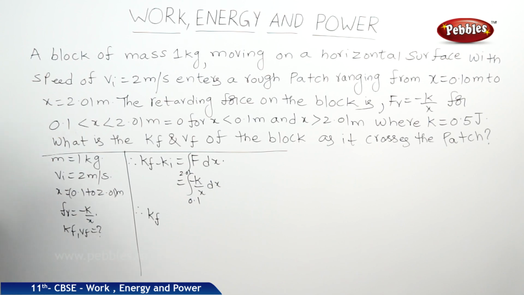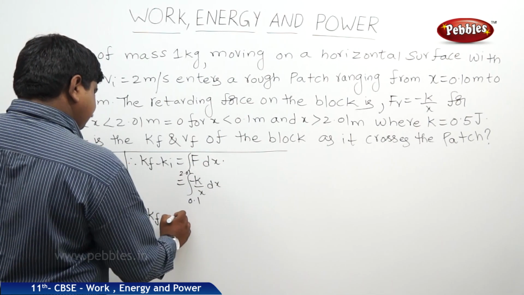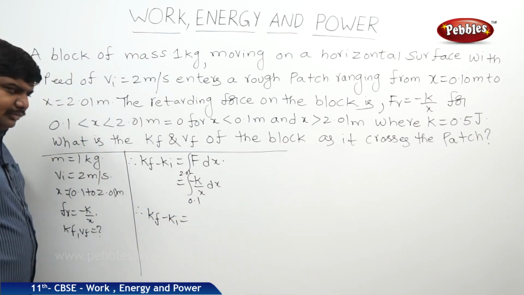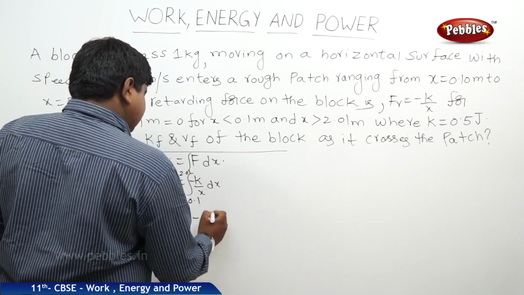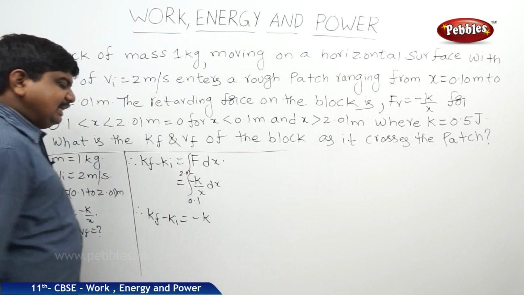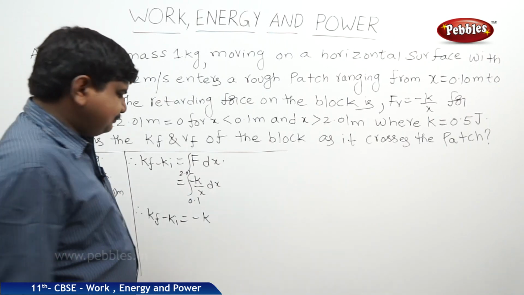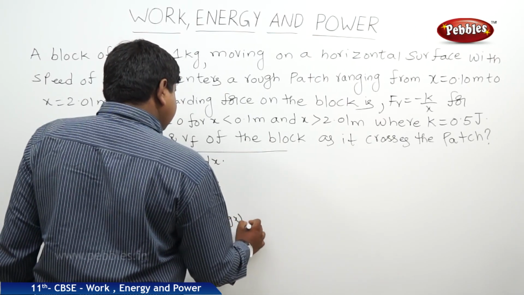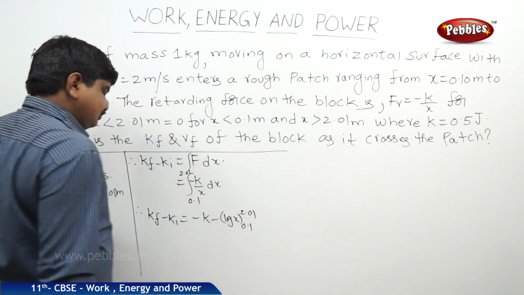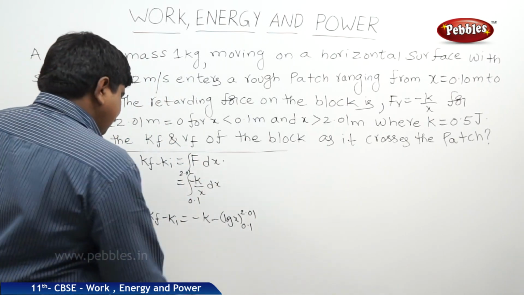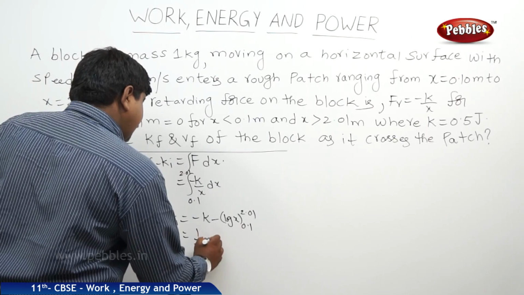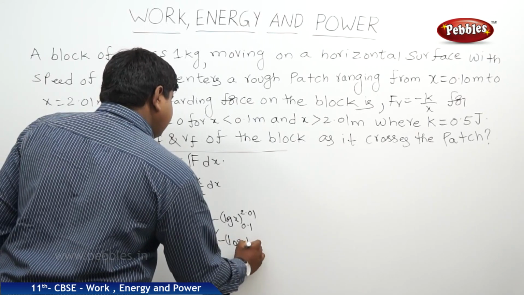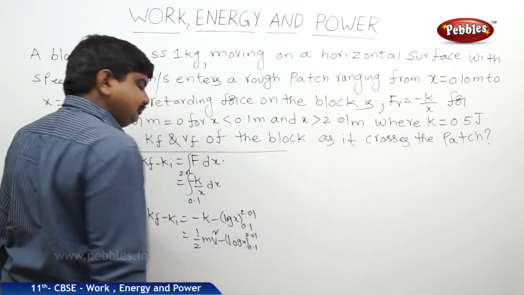From there we can find out the remaining values, where k is equal to 0.5. So therefore, kf minus ki is equal to minus k times the integral of dx by x, which is log x, between the limits 0.1 to 2.01, where ki is nothing but half mv square.